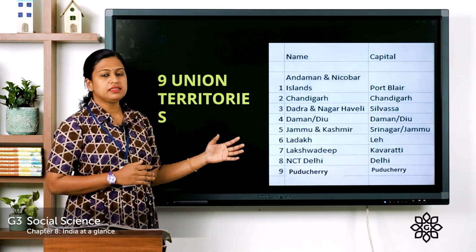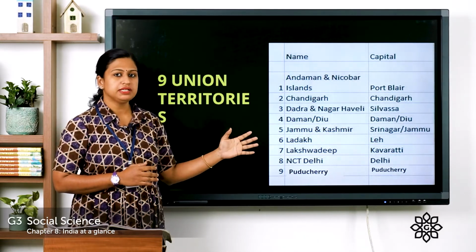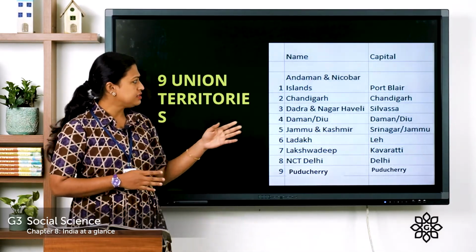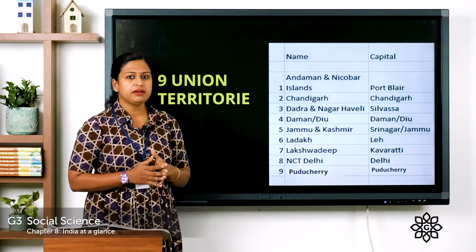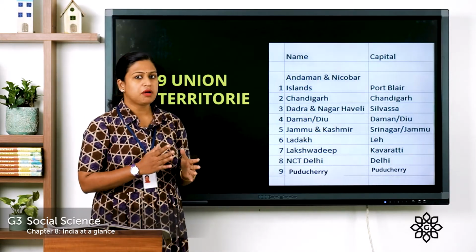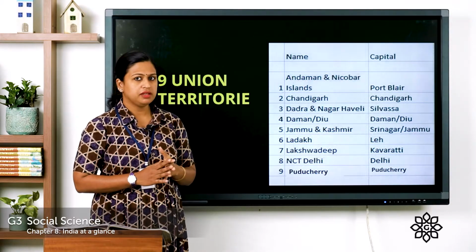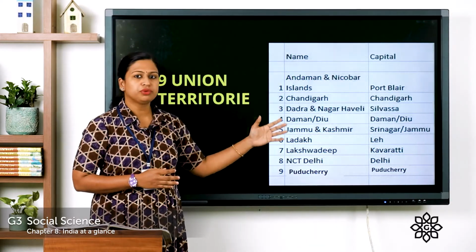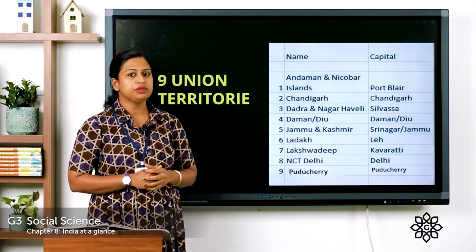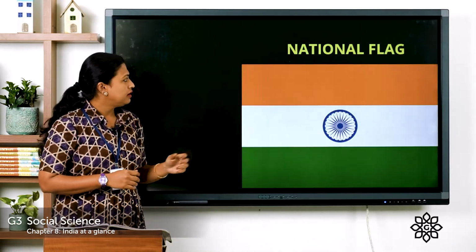Here you can see the list of 9 union territories with their capitals. As you can see, Andaman and Nicobar Islands, its capital is Port Blair. Second is Chandigarh, its capital is Chandigarh. Like that, you can go through this list of 9 union territories.